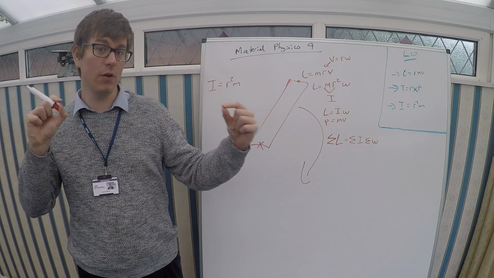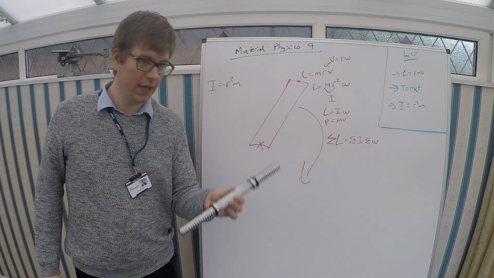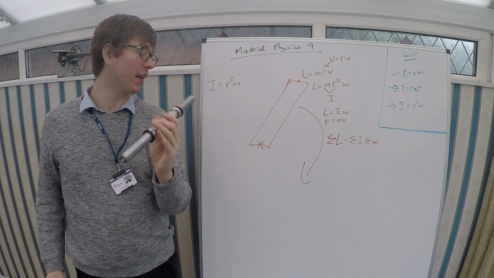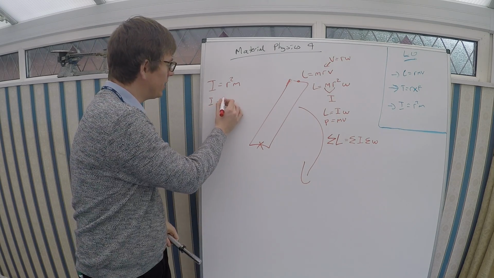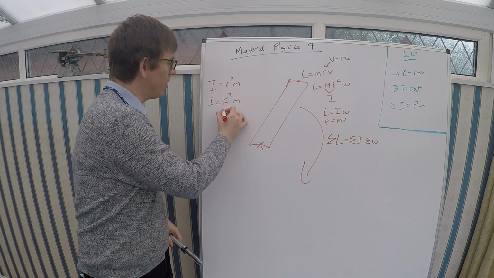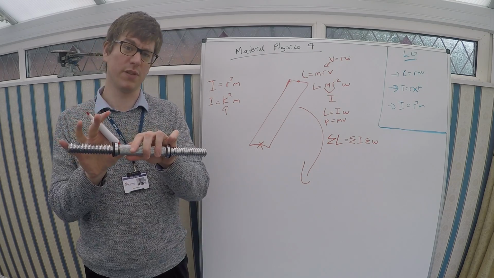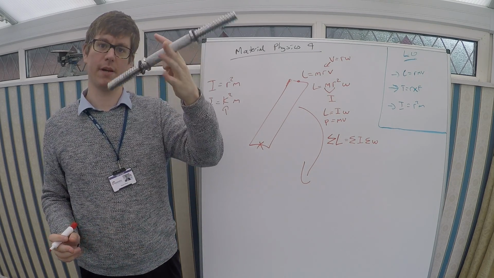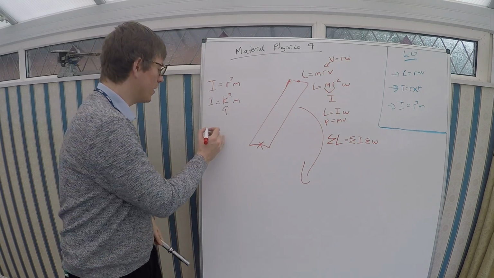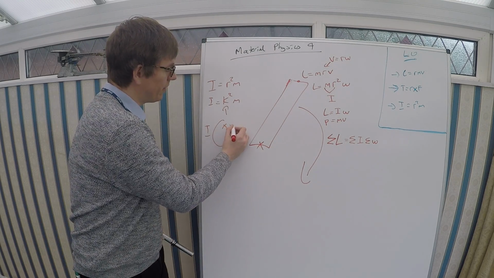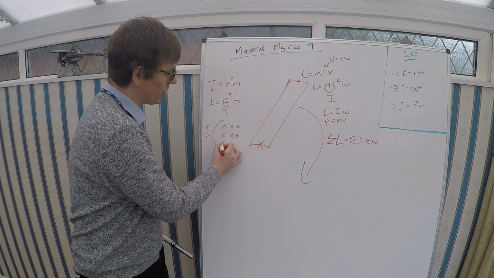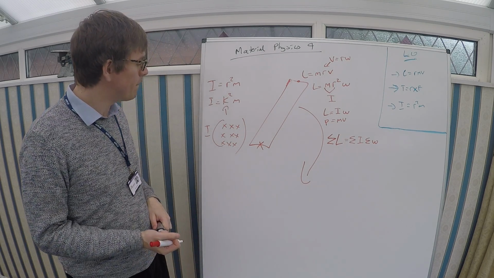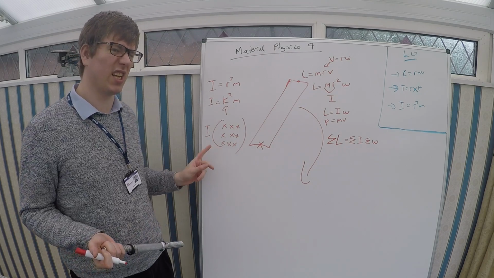If they're just spinning in one plane, spinning like this in one dimension, nice and flat, the moment of inertia is equal to k squared m, where k is just the distance from the fulcrum to the end. So again, fairly simple. However, if it's spinning in multiple dimensions, what you end up with is a moment of inertia that's a 3x3 matrix, like this, which is obviously much more complicated, but as you move on to degree physics, you'll see a lot more of this.